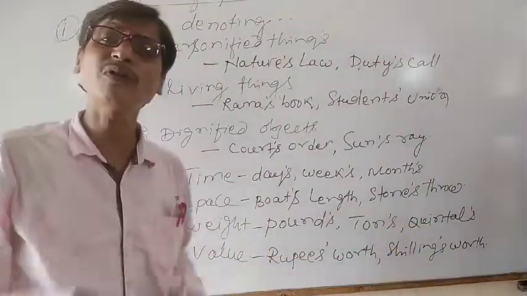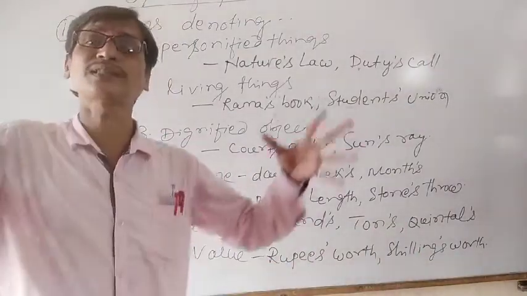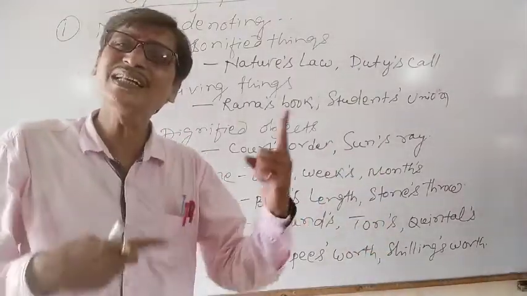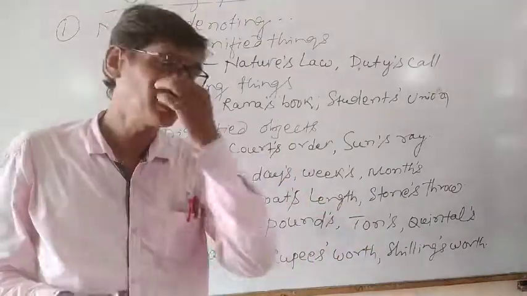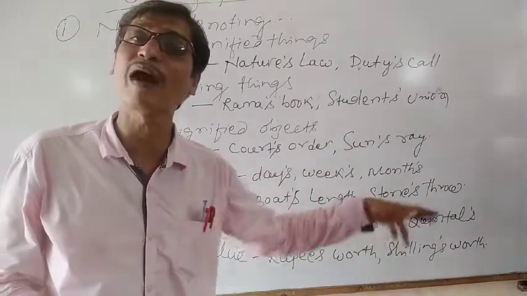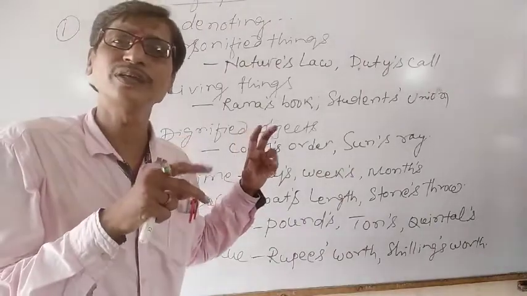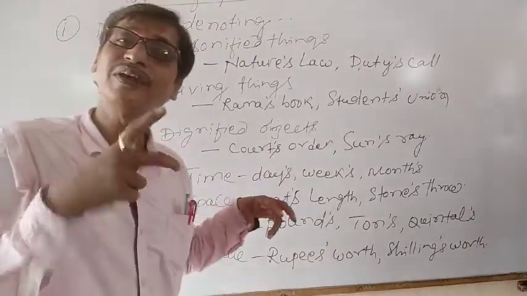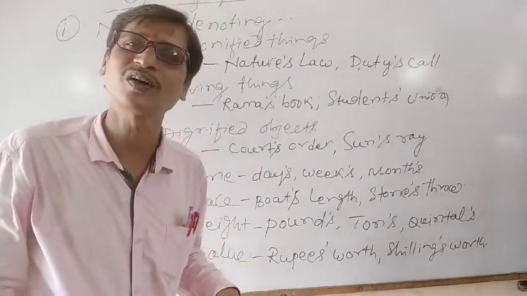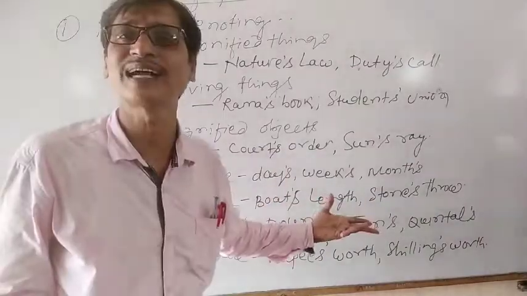Similarly, when we talk about value, we also use the possessive case. Ten rupees' worth, a hundred rupees' worth. Similarly, one shilling's worth. Shilling is a kind of money, just as rupees are money, and shilling, pound, dollar are the values of different currencies from different countries. Understand? When we use these, we need to use the possessive case.